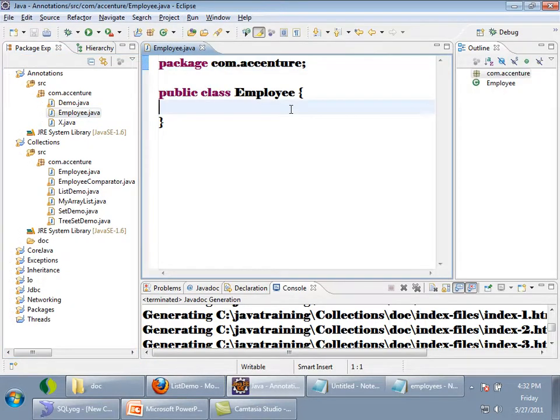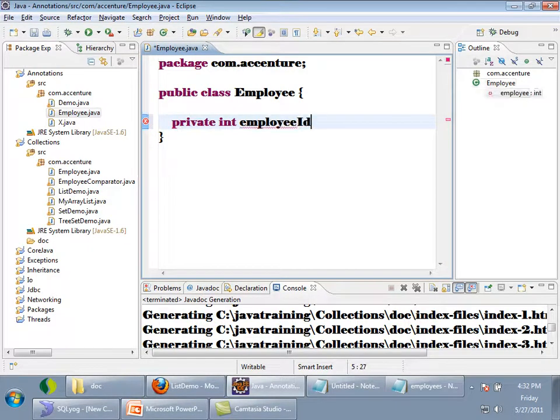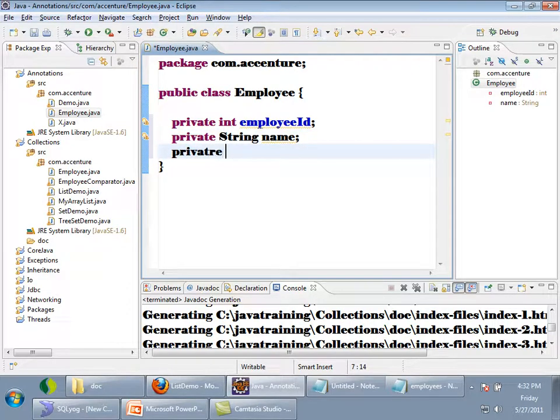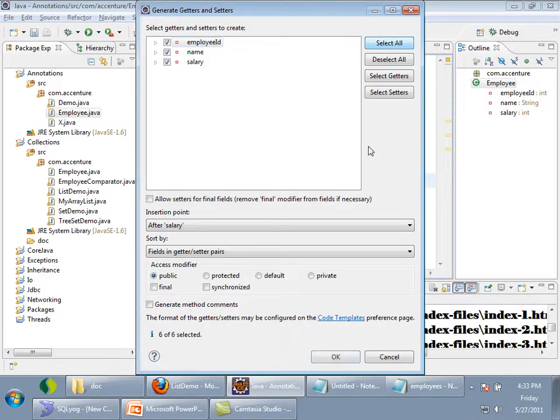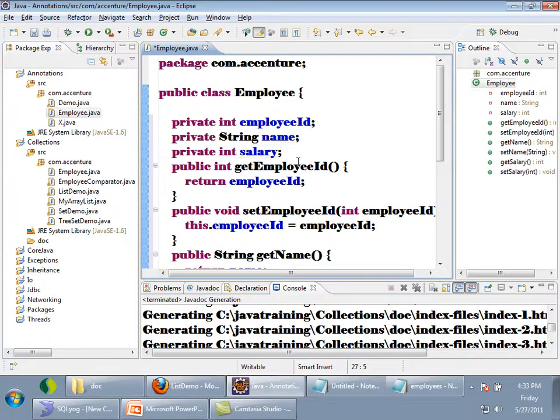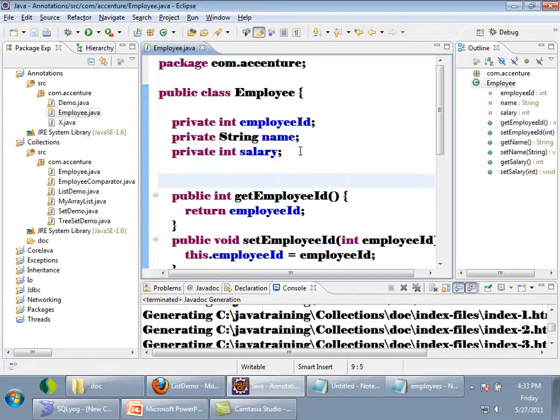And here I will write all the same things: private int employeeID, private String name, private int salary, and generate getters and setters. Okay, this is a simple Java class. Do you agree?